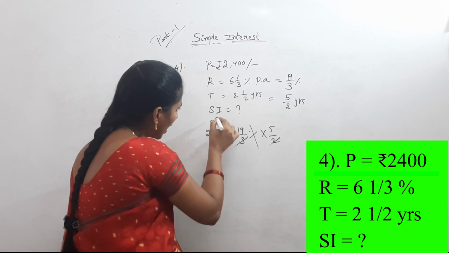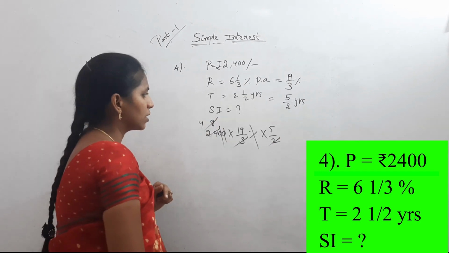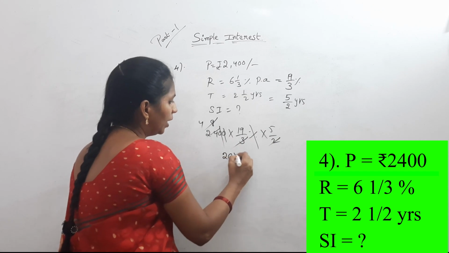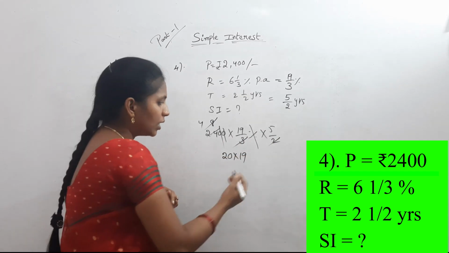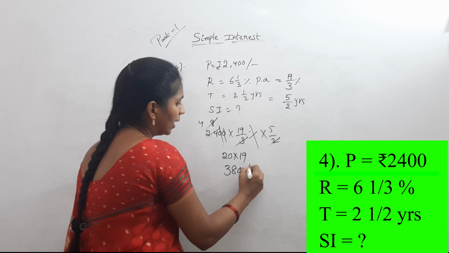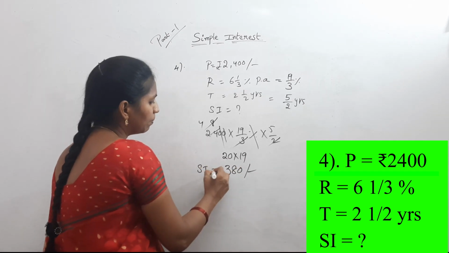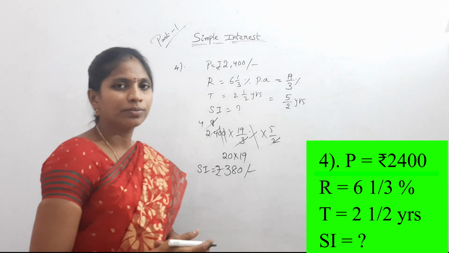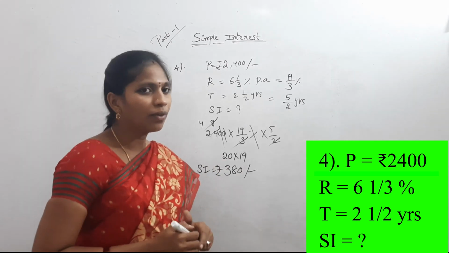And here this 2 cancelled how many times? 4 times. Here 19 and 20. 20 into 19. What is the result? 380. This is simple interest. 380 rupees. Now see the next question, fifth question.